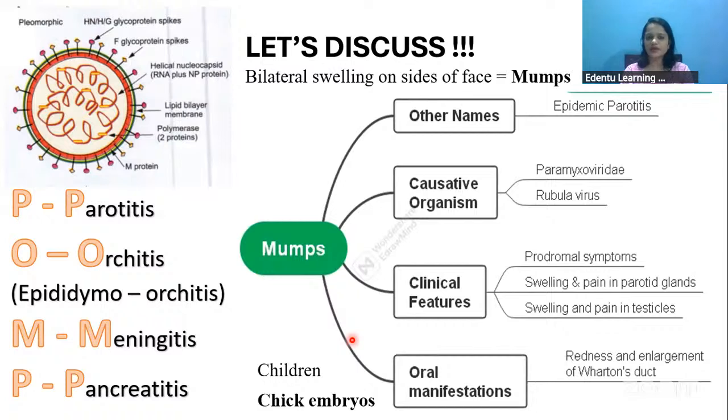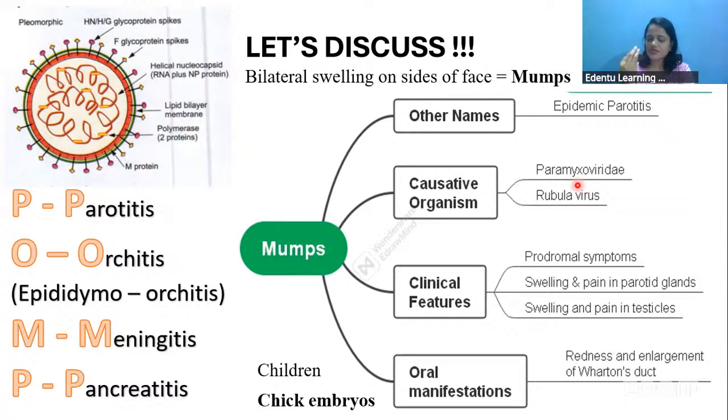So mumps is also called epidemic parotitis, and it is mainly caused by a virus which belongs to the family paramyxovirus. Under the paramyxovirus, you have lots of viruses, like the rubella virus, the measles virus, and the mumps virus. First, there will be some prodromal symptoms. Then the swelling will start appearing on one side of the parotid gland, then on the other side also.